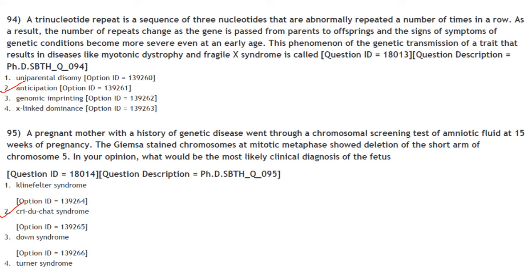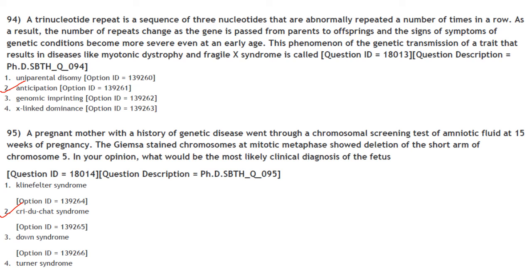As a result, the number of repeats changes as the gene is passed from parents to offspring, and the signs and symptoms of the genetic condition become more severe even at an earlier age. So this is called anticipation. Next one.